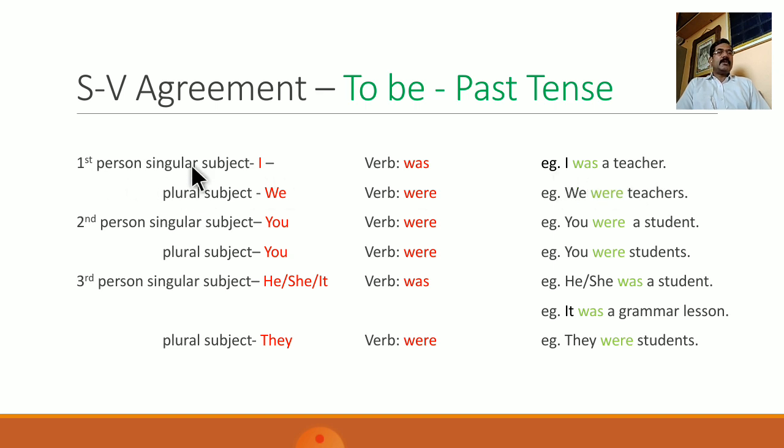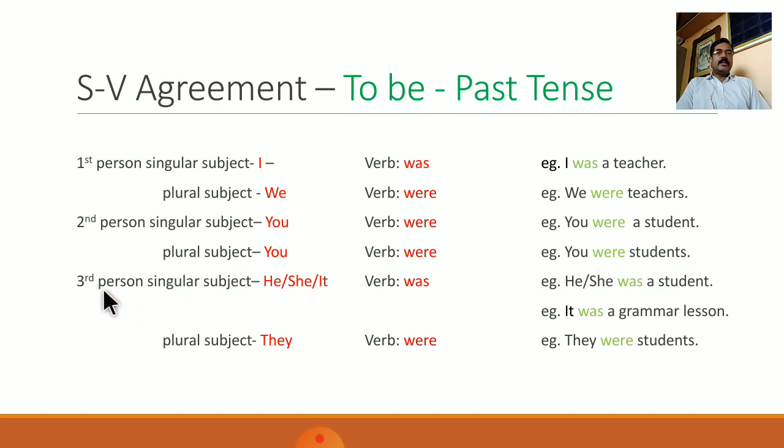If the subject is first person plural, that is we, the form of to be that is used in past tense is were. For example, we were teachers. If the subject is second person singular as well as second person plural, that is you, the form of to be in past that is used is were. For example, you were a student (singular) and you were students (plural).